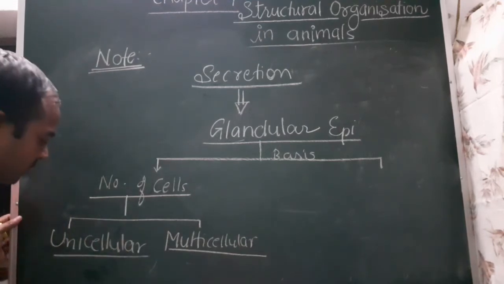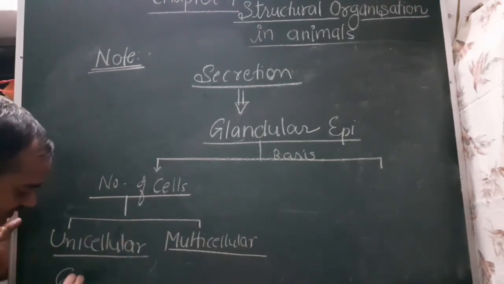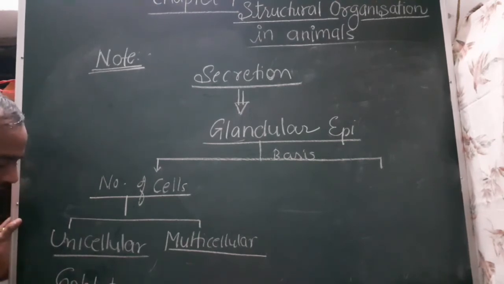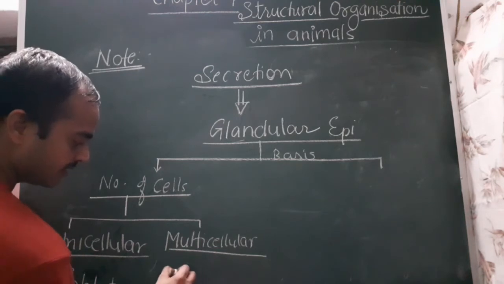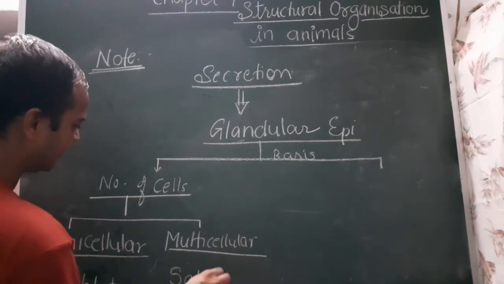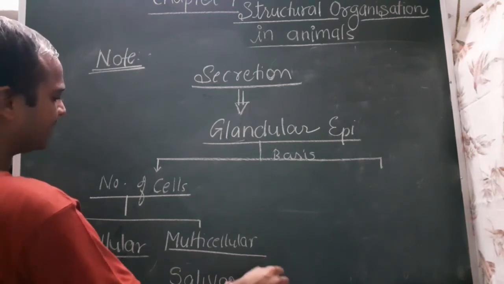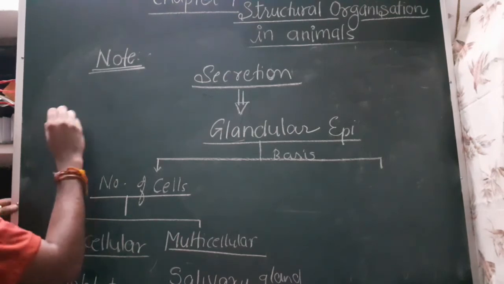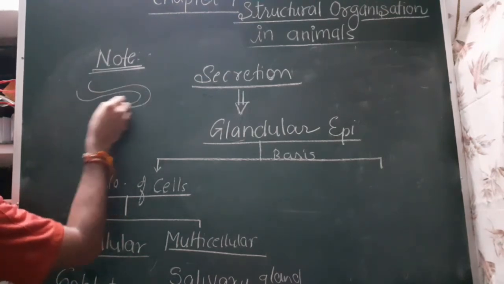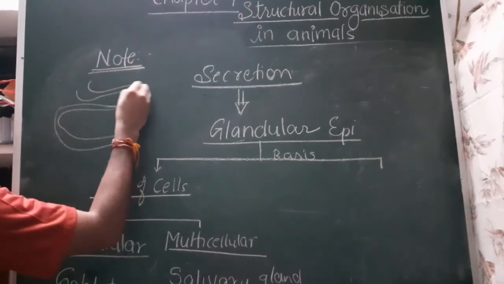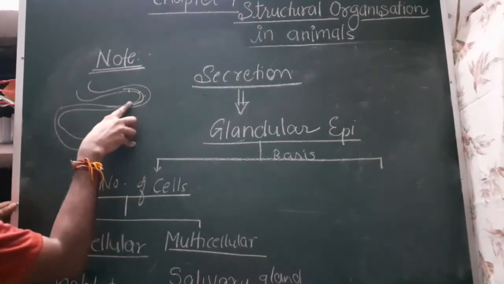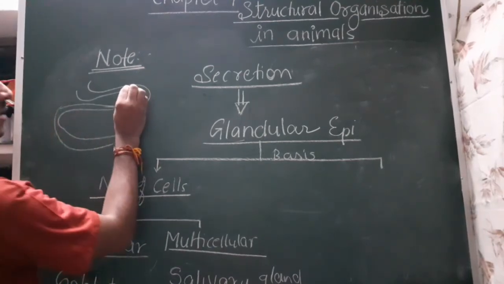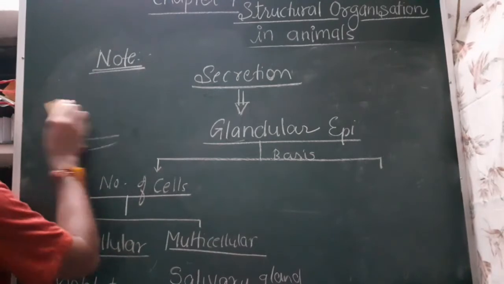In case of unicellular, an example is goblet cells. Goblet cells are present in the alimentary canal. They secrete mucus. Actually, it is a mucus secreting gland. And multicellular forms the duct of saliva, that is the salivary gland. In case of goblet cells, if I draw the digestive tract, at some places this is the epithelium part, and at some places the goblet cells are present. Actually, the goblet cell is like this.